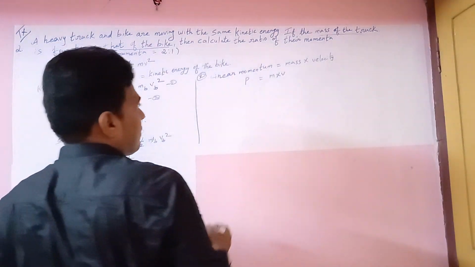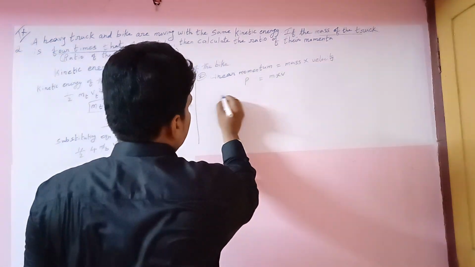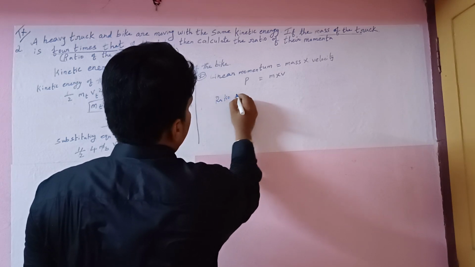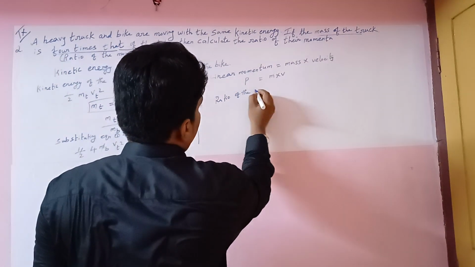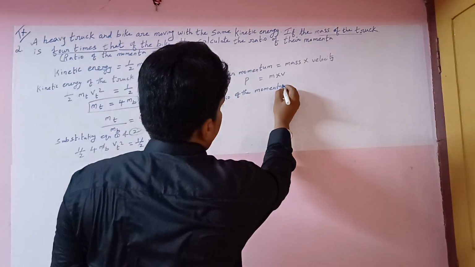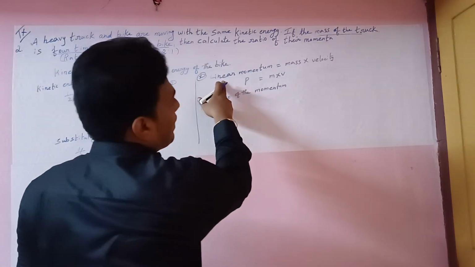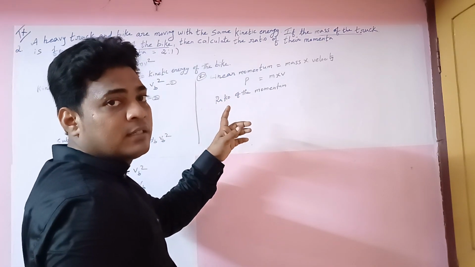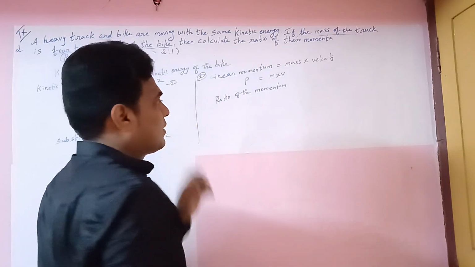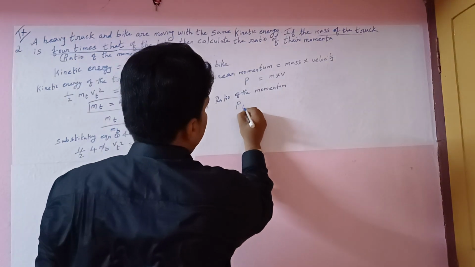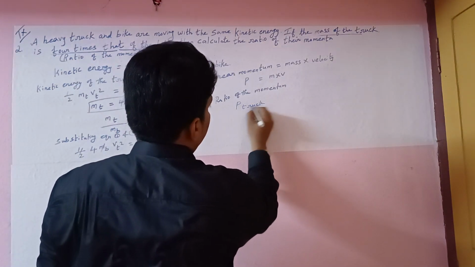Listen here, we have to write the ratio format, so note it down: the ratio of the momentum, because linear momentum is a vector quantity. What is a vector quantity? It has magnitude and direction.